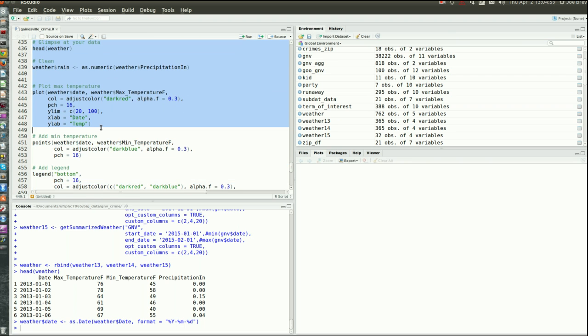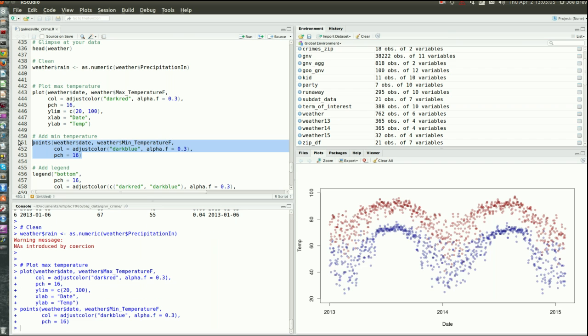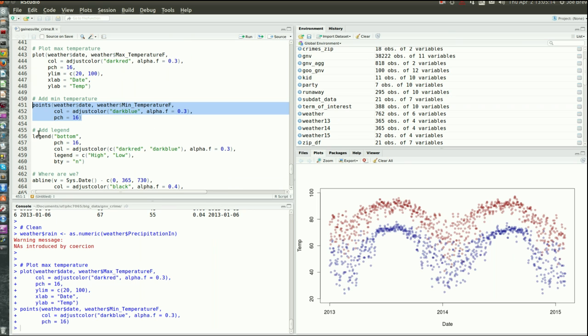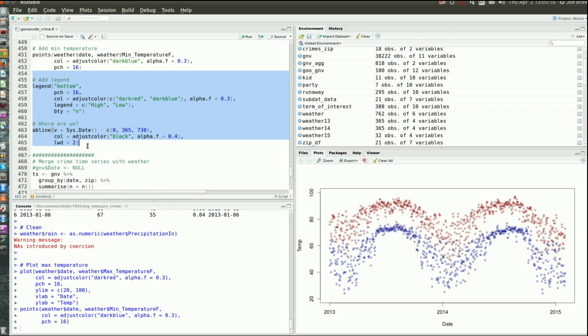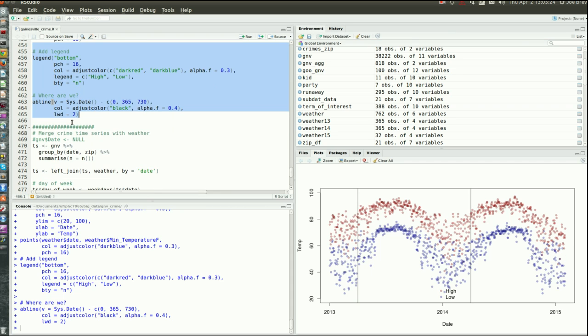We want to just quickly explore what weather looks like. So this is maximum temperature, and down here is minimum temperature, and that's kind of cool. We can see the trends. Of course, there's seasonal trends, summer, winter, and let's look at where we are today, minus a year ago and minus 2 years ago. Here's where we were a year ago, 2 years ago. Of course, today we don't have the weather yet because it hasn't been reported.